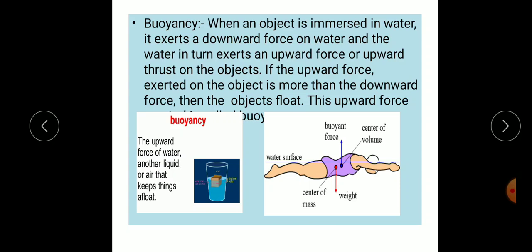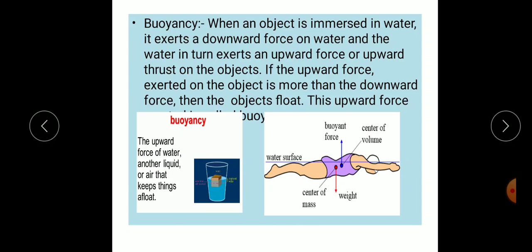Some objects can float on the surface of the water. Why? Because when an object is immersed in water, it exerts a downward force on the water, and the water in turn exerts an upward force or upthrust on the object. The upthrust is equal to the weight of the liquid displaced. It is this upthrust that keeps an object floating. This upthrust is called the force of buoyancy.